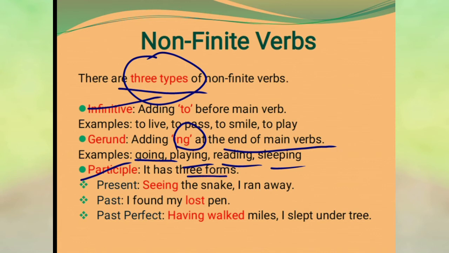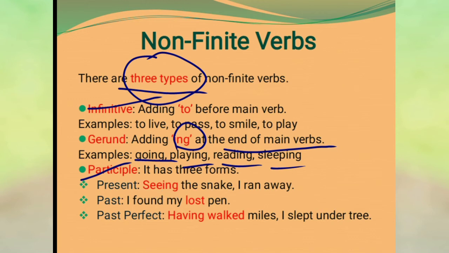It has three forms: present, past and past perfect. In present we can see: seeing the snake, I ran away. Here the word in red color is the present form of the non-finite verbs.